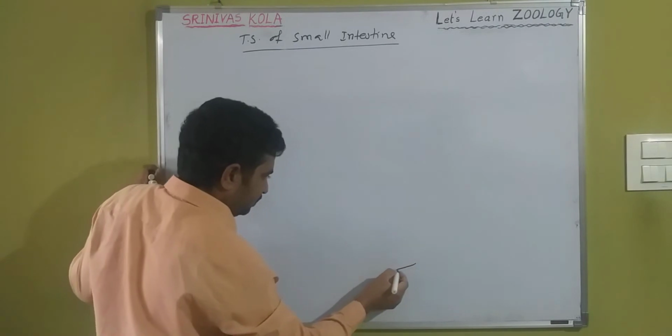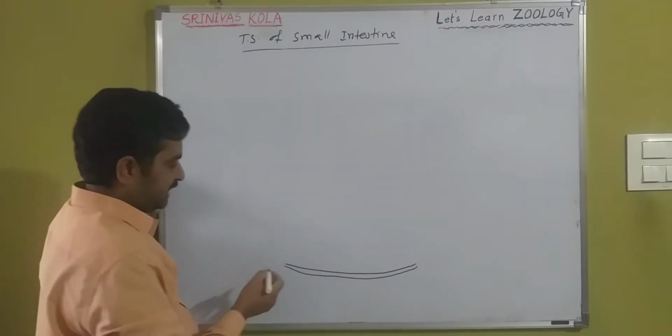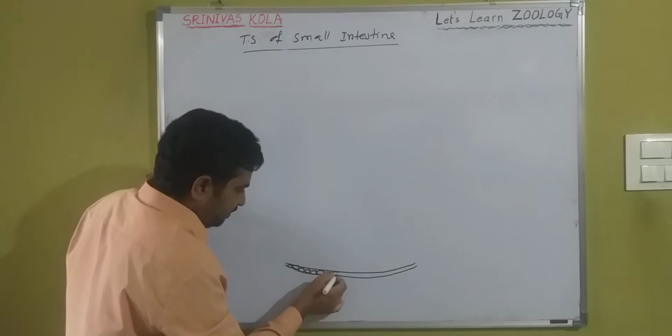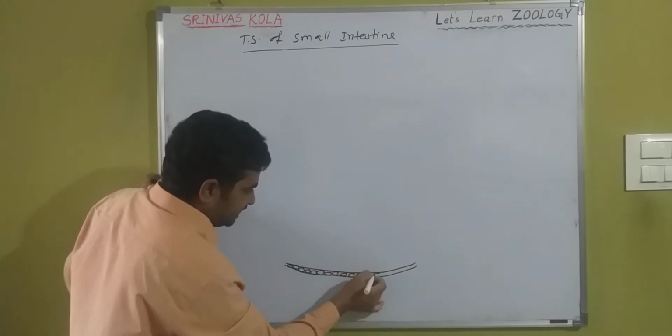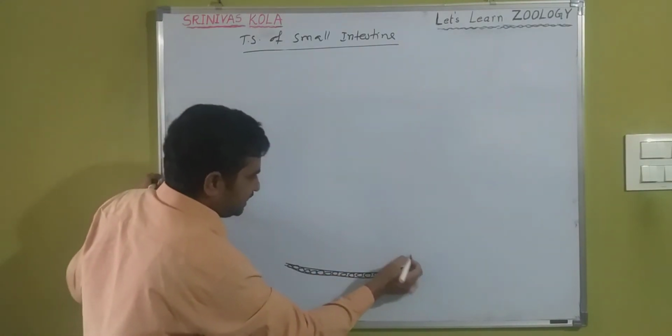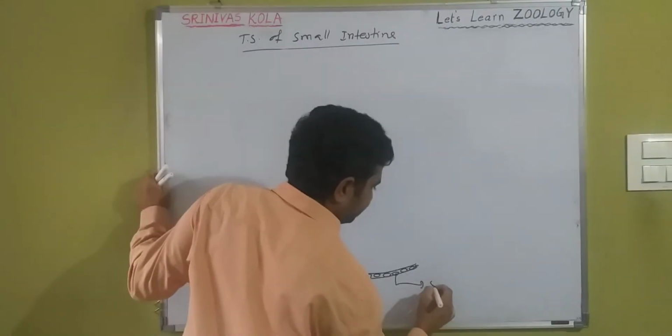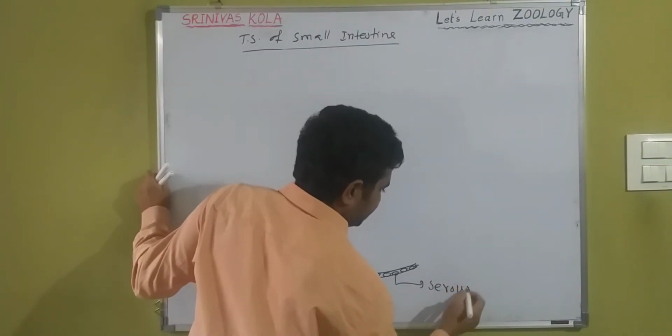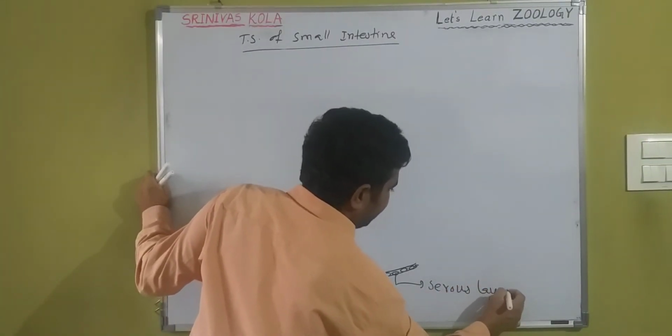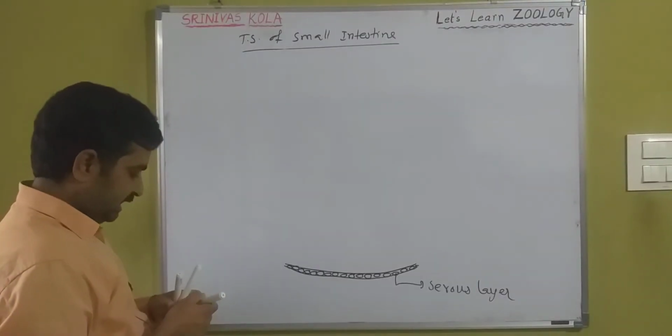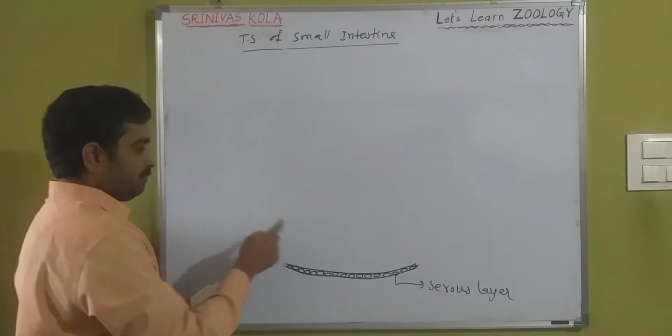For example, this is the outermost layer, which is composed of epithelial membrane. It is called the serous layer, or otherwise known as the parietal layer. And it is followed by the muscular layer.